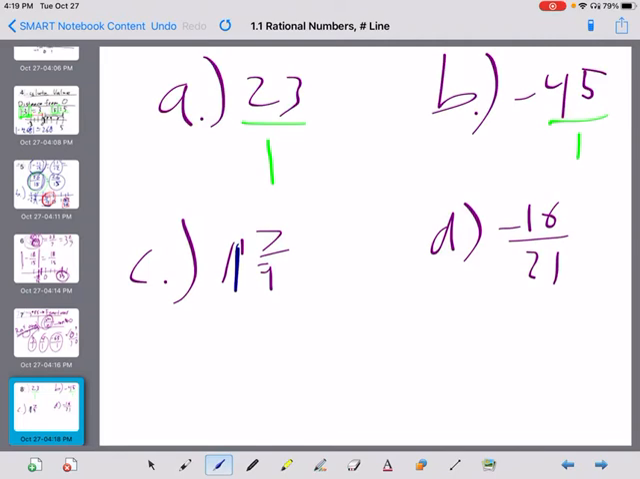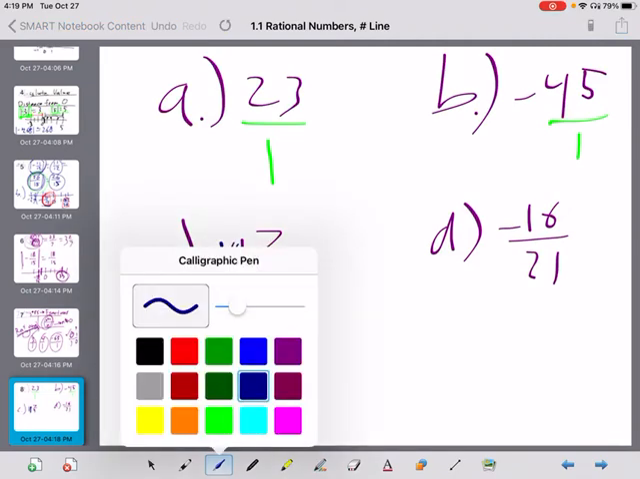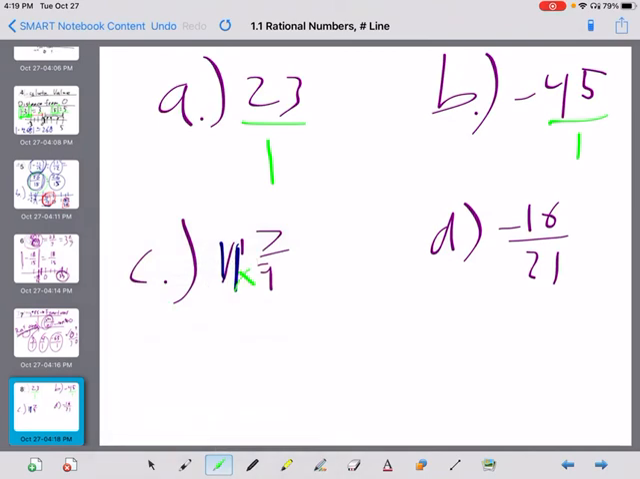So this was 11 and 7/9. Yep, 11 and 7/9. So I have to do multiplication here and add here. Remember, 11 times 9, 99, and this is 7/9. So 99 plus 7 is going to give me 106 over, what was my denominator before? Yes, 9. 106 over 9.